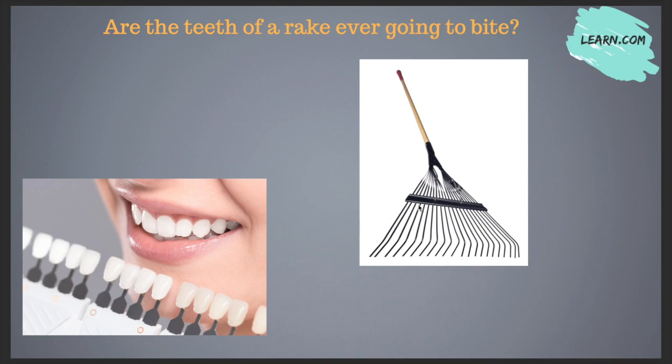But this figure on the right hand side, as you can see, is a rake. A rake is a garden tool which is used in gardening. Now this portion of the rake is termed the teeth of the rake. So as human beings can bite with their teeth, can the teeth of the rake also be used to bite? In this way, he's asking the question, can the teeth of the rake bite? Are the teeth of a rake ever going to bite?